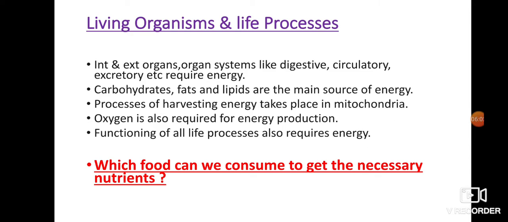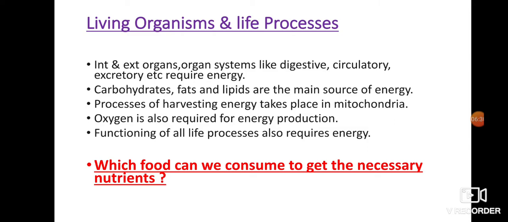So the site where the reaction takes place is the cell. Okay, so in the cell, in the cytoplasm, in the mitochondria, the reaction between the nutrient food that we eat, that is carbohydrate, and the oxygen takes place, and energy is produced. So this is how energy is produced in animals. It is provided by the circulating blood. Each cell is thus supplied with oxygen and nutrients to produce the energy.